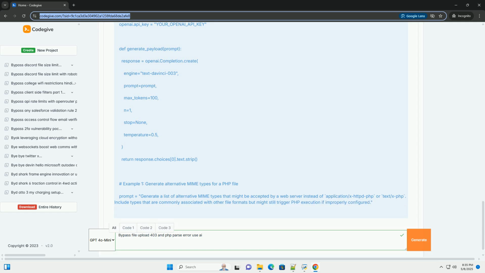Exploiting PHP parse errors with AI. 1. Prompting the AI. 2. Explanation of the prompts.